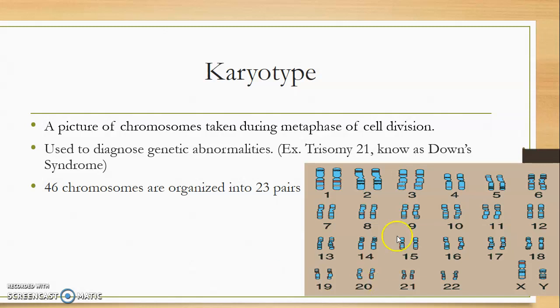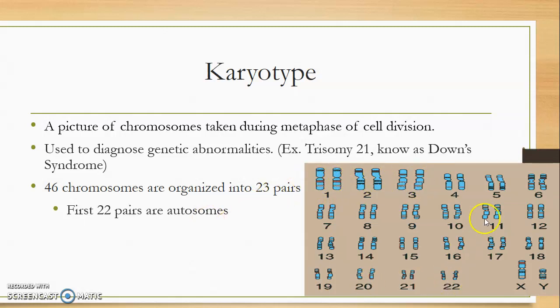So what you're going to see here is 46 chromosomes. Each are going to be broken into their pairs, or 23 pairs. So we have 46 individual chromosomes, which are going to be paired up into 23 pairs, right? So this would be the first set, second, third, fourth, fifth, all the way down to the 22nd here, and then our 23rd pair over here. So each of these individual chromosomes is paired up with its matching chromosome. Now, remember, where do these come from? Mom, dad, mom, dad, mom, dad. It's one from each parent.